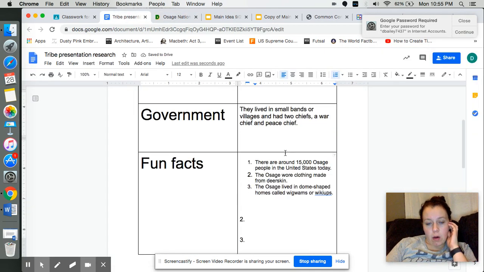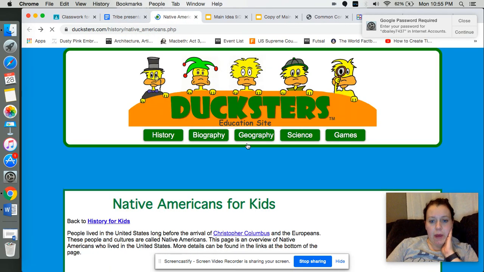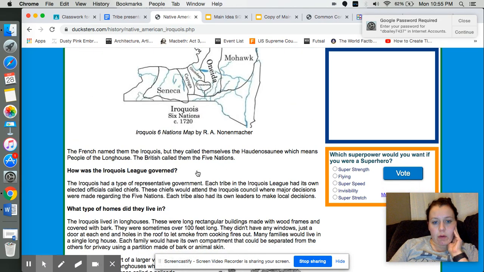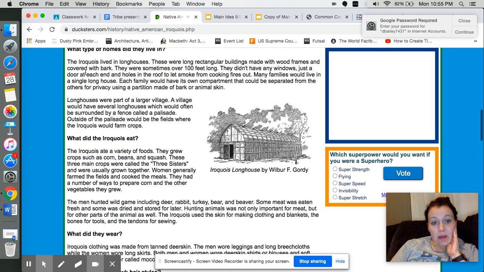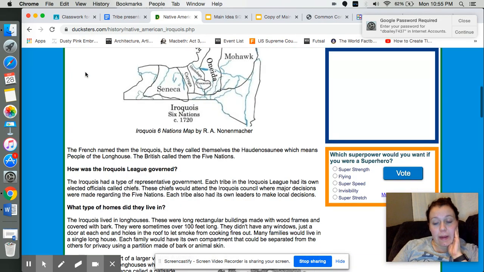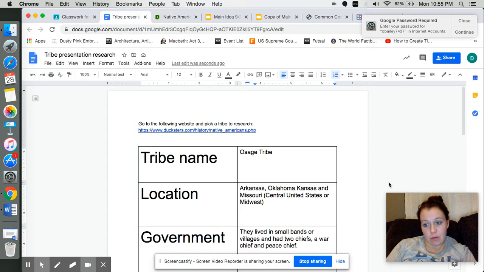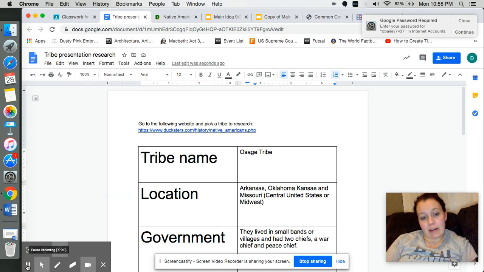So notice how easy that was for me to fill out. So just to review, you pick a tribe from the bottom of the website. You can do any single tribe but Osage because I picked that one. You can click on it. So if I want to do Iroquois, I could listen to the person read it to me, or I could read it myself and answer the questions for my research page. So that is social studies. If you have any questions, let me know. But have fun researching your tribes, and I can't wait to see which tribe you pick.